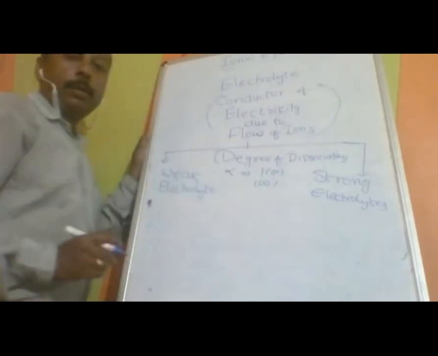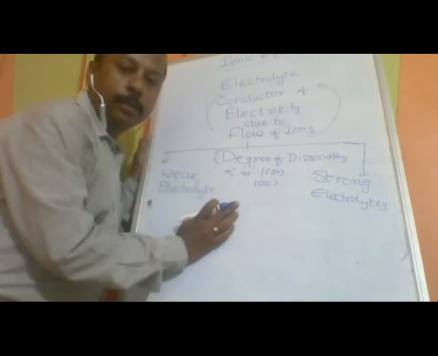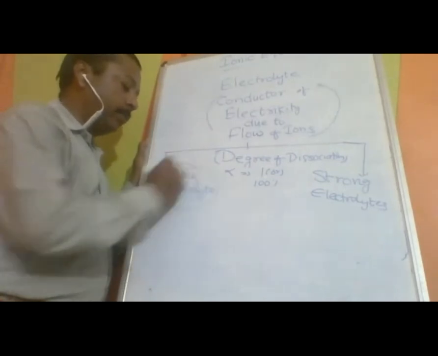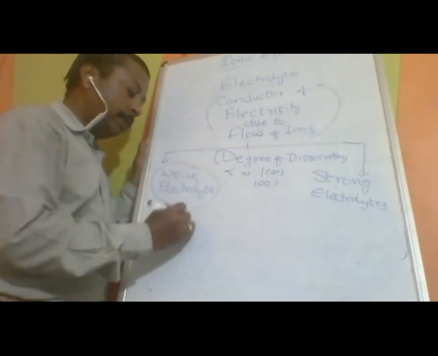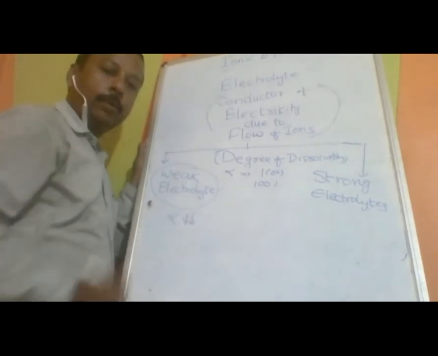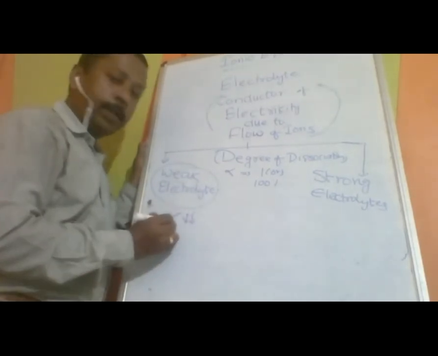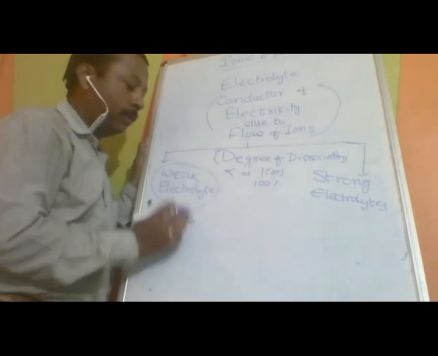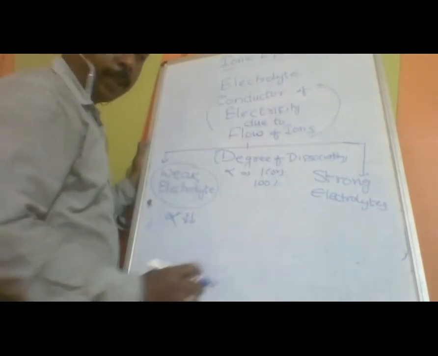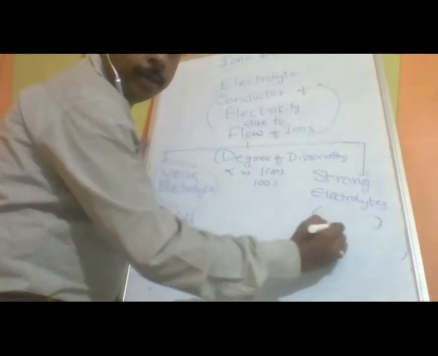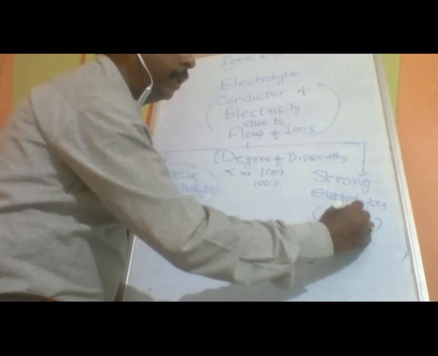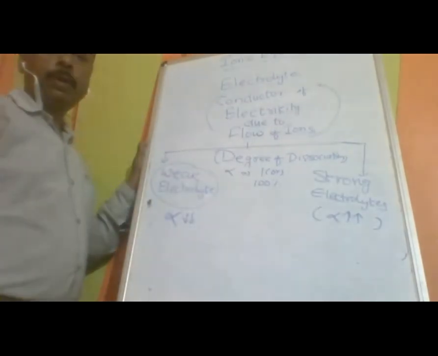Now, the electrolytes whose alpha value is very, very low are called weak electrolytes. And the substances whose alpha value is very, very high are called strong electrolytes.